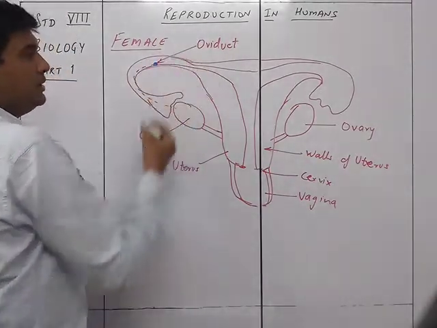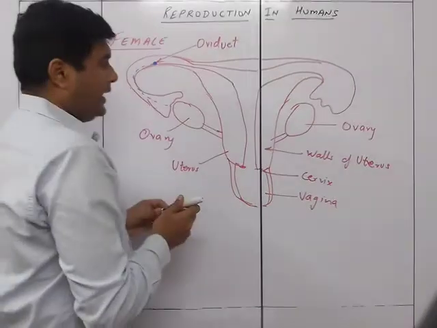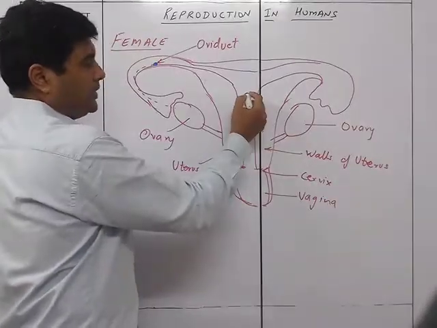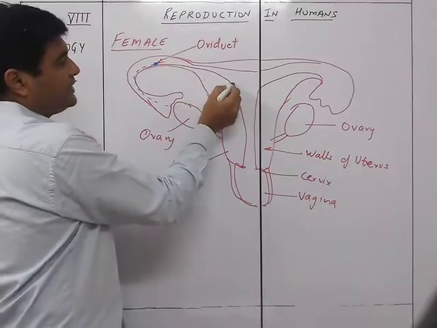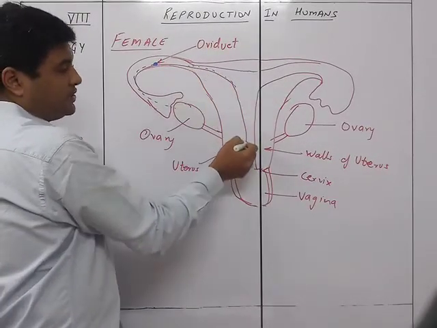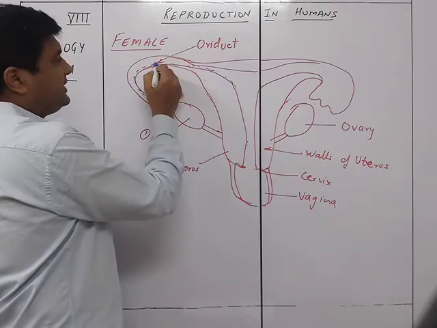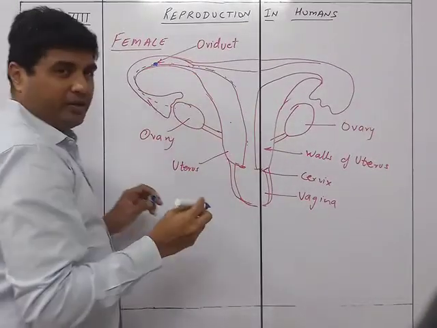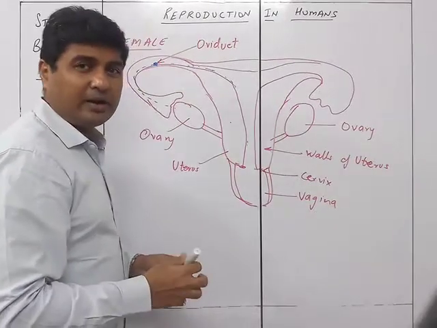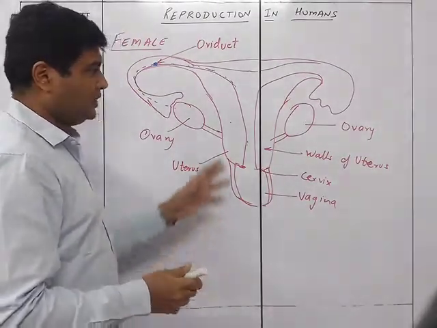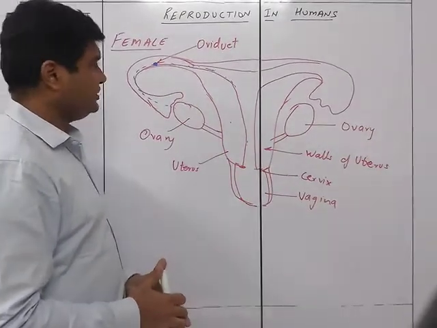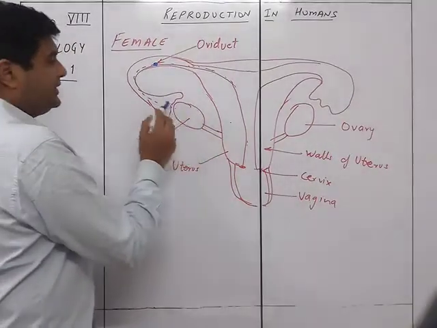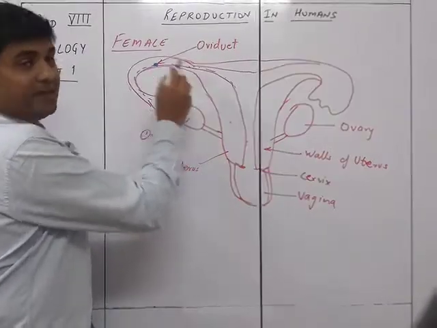So this is what actually happens, and from here enters the sperm, and if the sperm enters over here and reaches this, it fertilizes it, and if it fertilizes, it is going to embed over here. Now that I will come to when we are reading about the fertilization part. So here you can just understand this part first. So the parts over here are the ovary, then this is the fallopian tube or the oviduct.